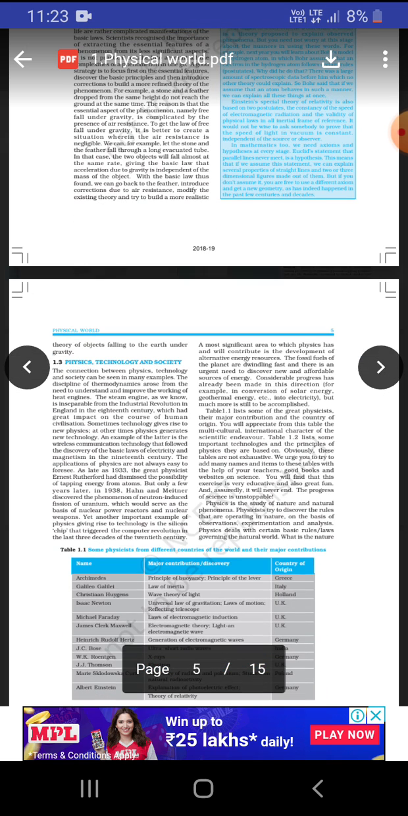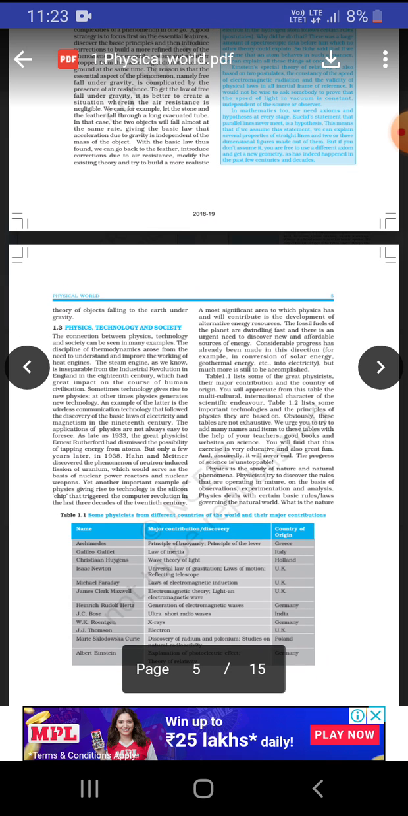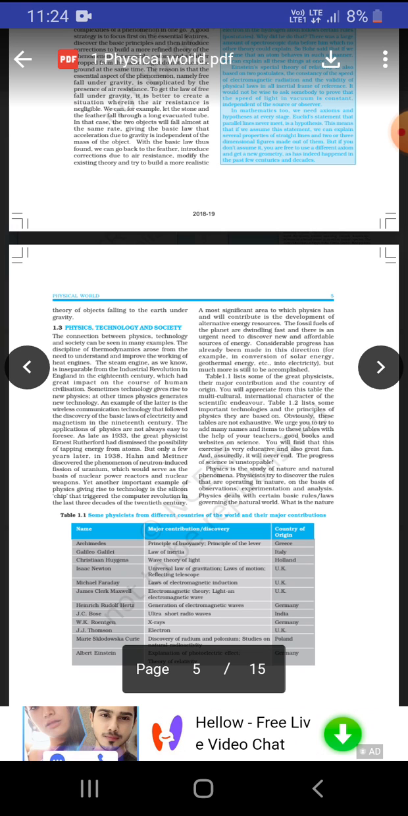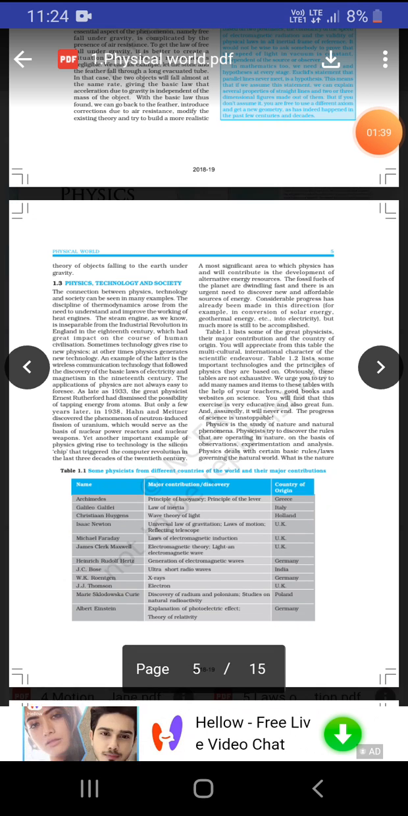And here they have given how physics helps technology and society. So physics, technology, society, many examples are there. The discipline of thermodynamics: how an engine works, how a steam engine works, how heat works, many things they have learnt, and that steam engine. And also there are many things they have learnt.